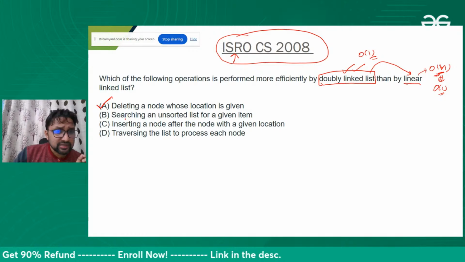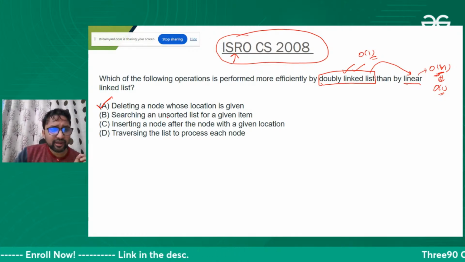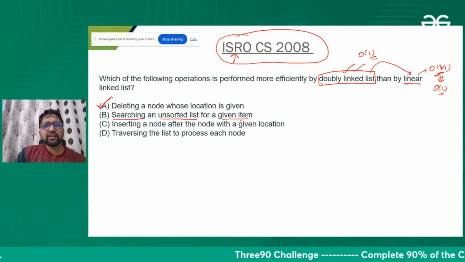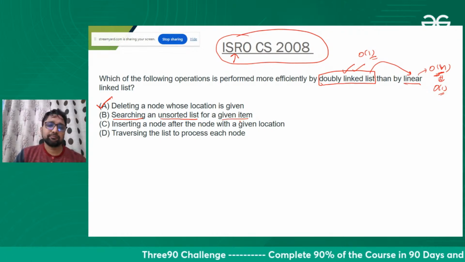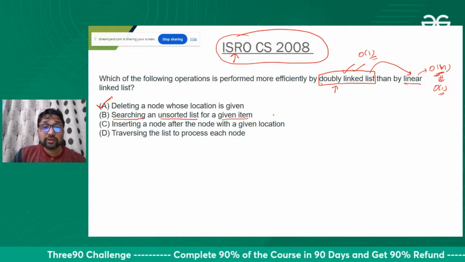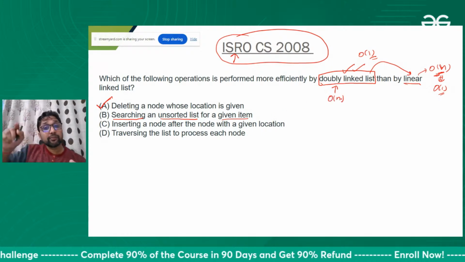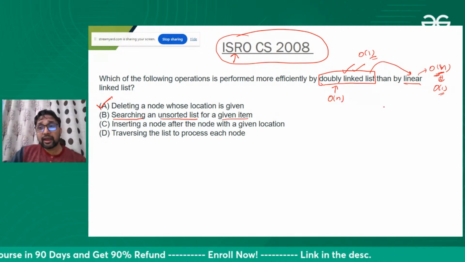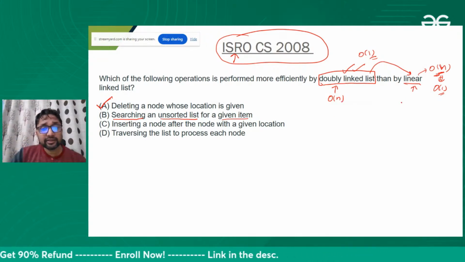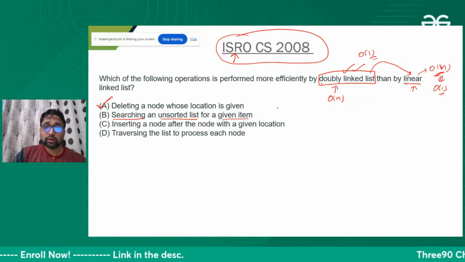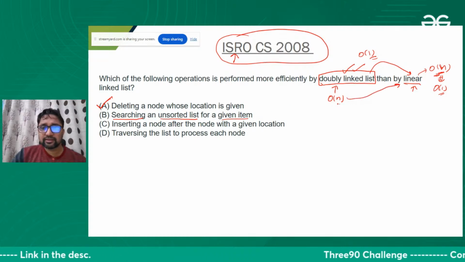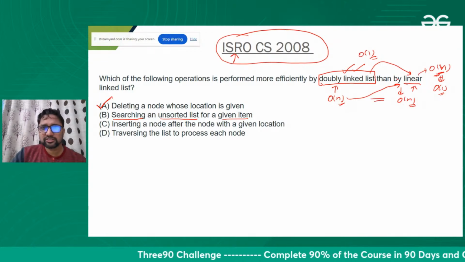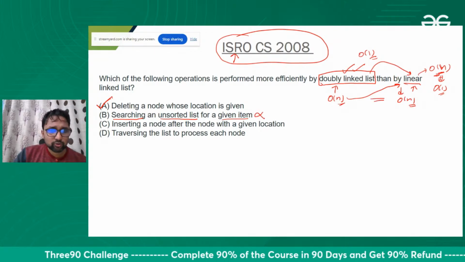Searching an unsorted list for a given item: searching in both of them will take the same time. In a doubly linked list also, that will take order of n time to search one element. If I want to search one element, I need to go through all the elements, either in a singly linked list or a doubly linked list. So I cannot say this is better than this in this case, because both take order of n time, both are equal. This is not better. So this is not the answer.